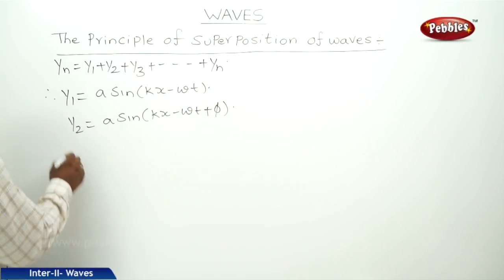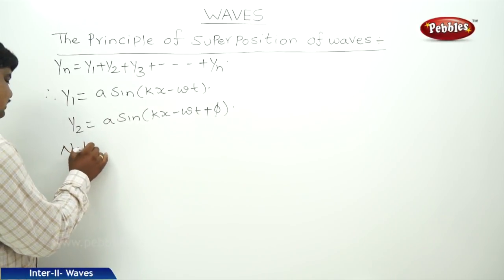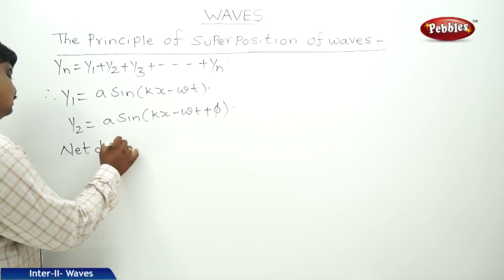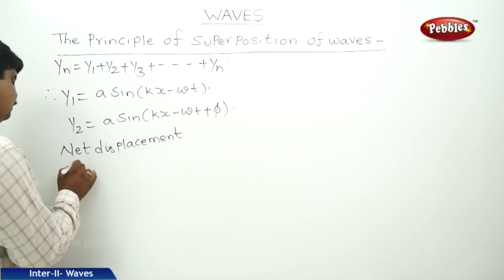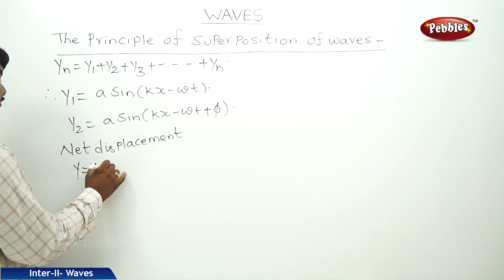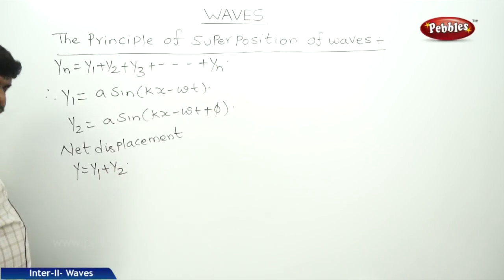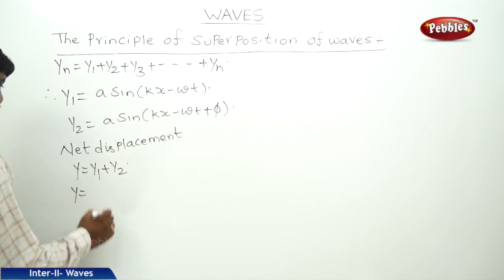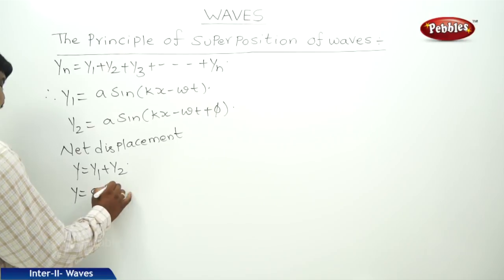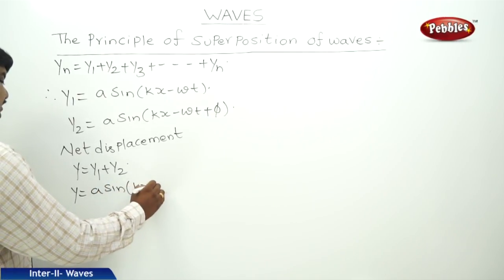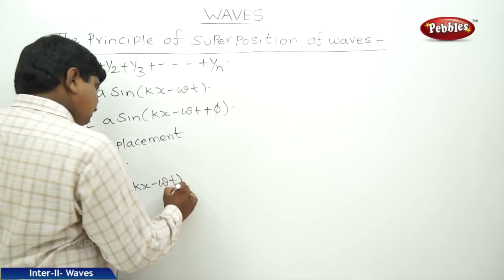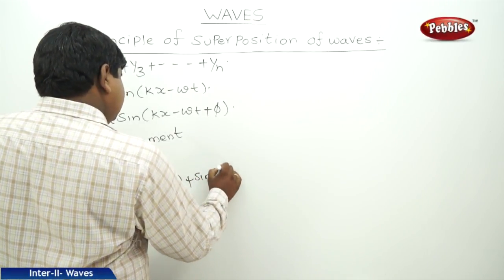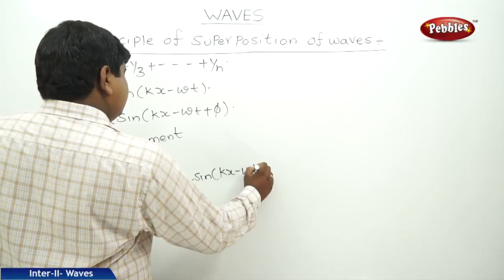So in these cases net displacement y is equal to y1 plus y2. Therefore y is equal to a, I am taking a as common, sin kx minus omega t plus sin kx minus omega t plus phi.